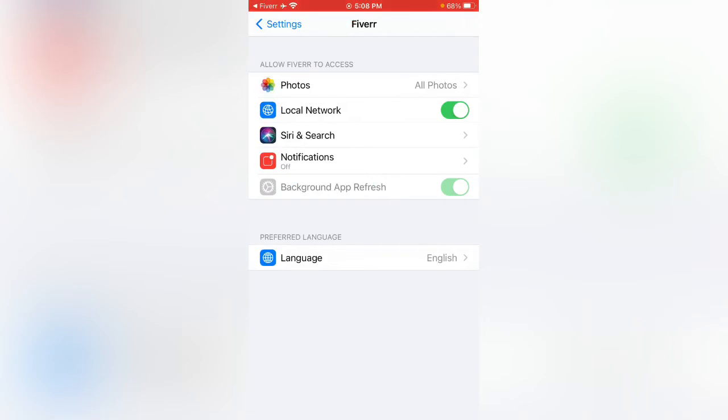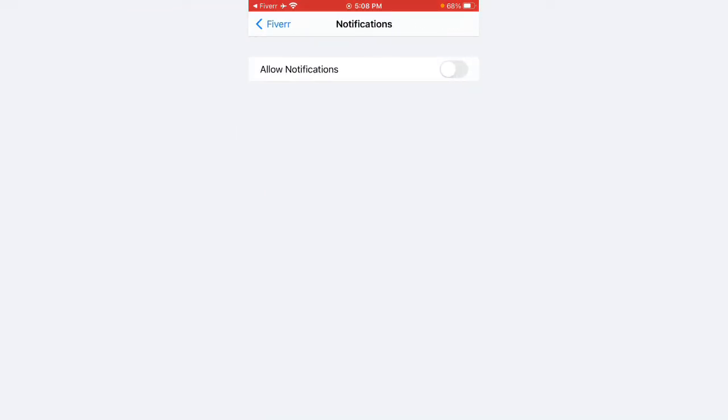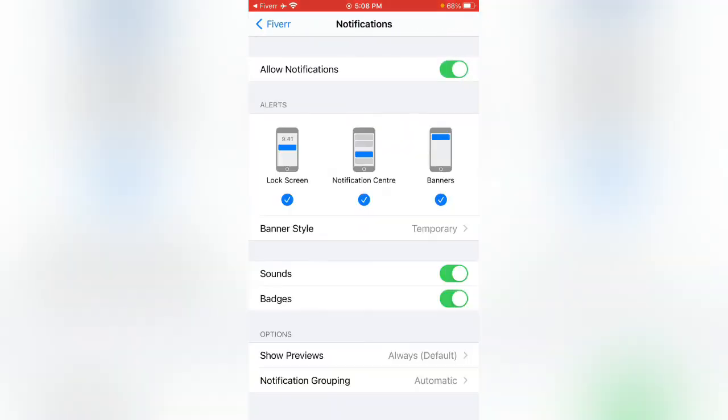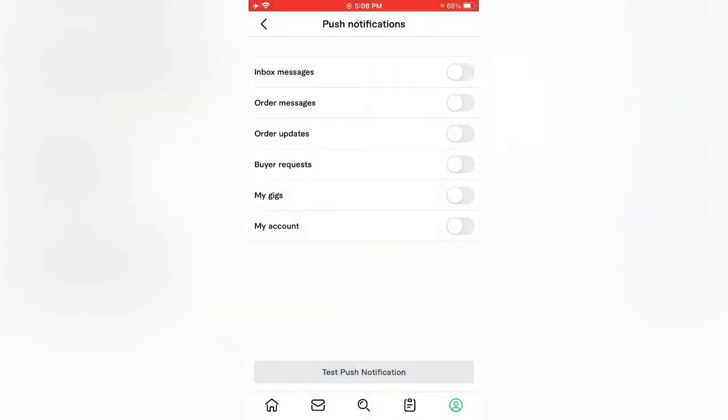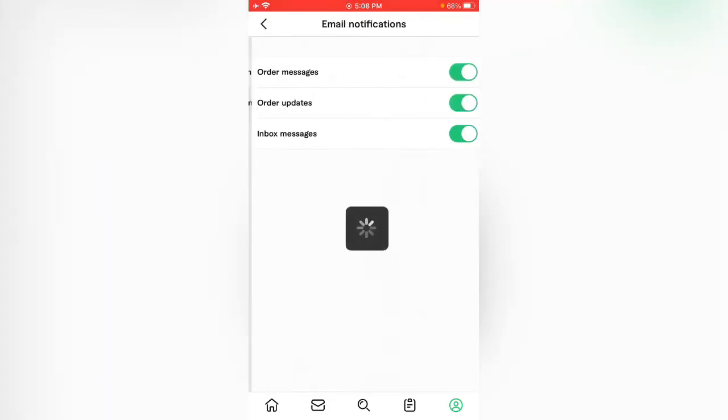So guys, open settings. Now tap to allow notifications. So go back to Fiverr again. So here you can see this guys, push notifications, enable all the options. So go back, tap on email notifications, so auto messages. So here you can see this guys.